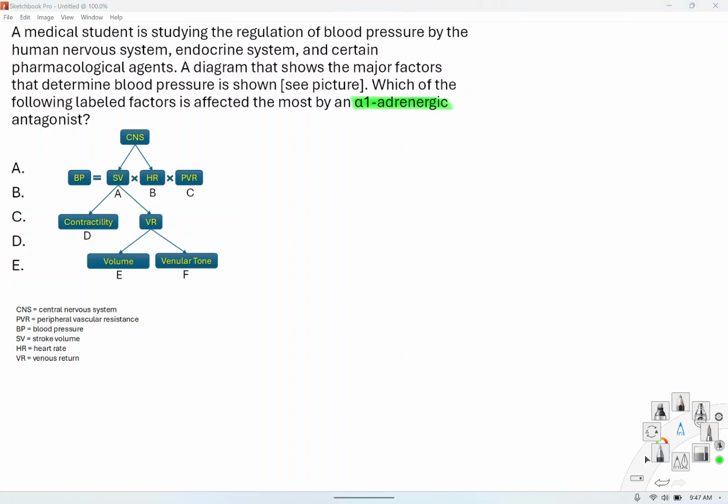So to understand this, let's talk about blood pressure. How is blood pressure regulated? Well, the question itself tells us it's regulated by the endocrine system and by the nervous system. Obviously, the nervous system is faster than the endocrine system. So whenever blood pressure goes down and you want to elevate it, the nervous system comes first to stabilize the blood pressure temporarily until the endocrine system, which takes longer to act, can maintain it. So the nervous system simply balances it temporarily, and then long-term regulation is the endocrine system.